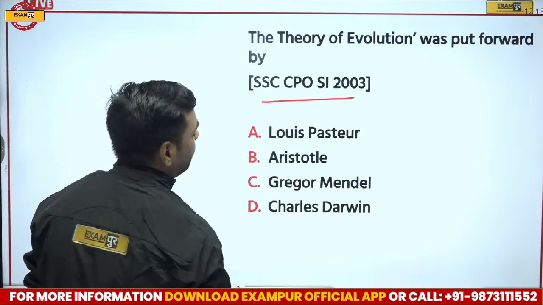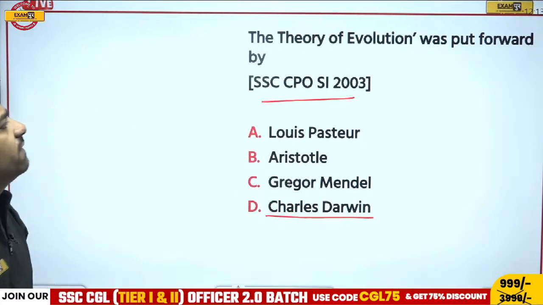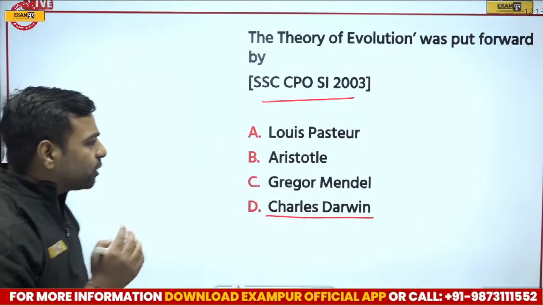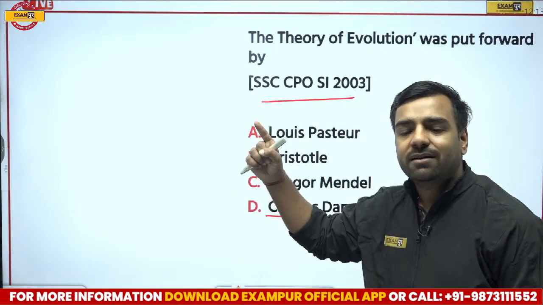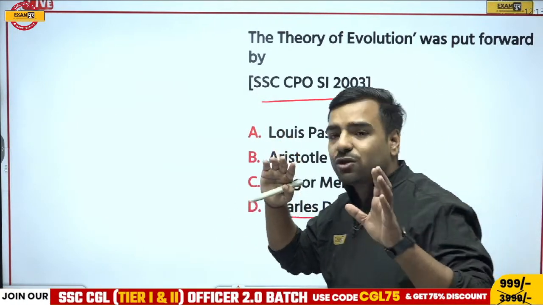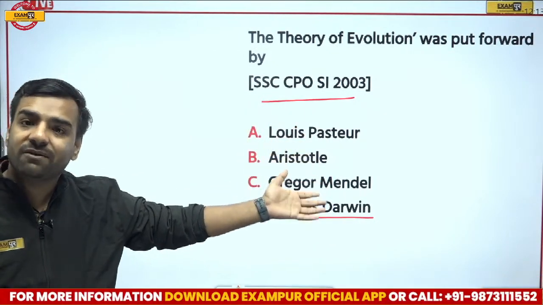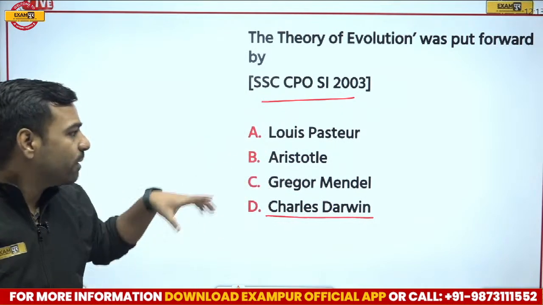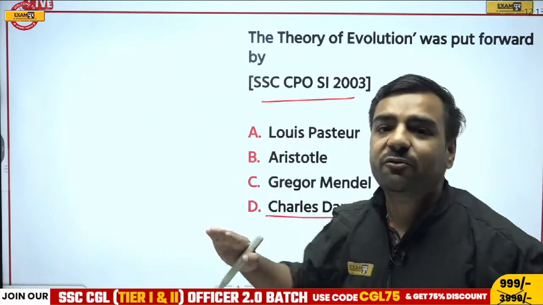If I talk about the theory of evolution, what's that? If I talk about Charles Darwin, he was the one who gave this theory of evolution. If I talk about Gregor Mendel, remember that pea experiment, all those experiments which were conducted on peas, was done by whom? He was Gregor Mendel. If I talk about Aristotle, in Hindi his name is Arastu. He is known as the father of biology.